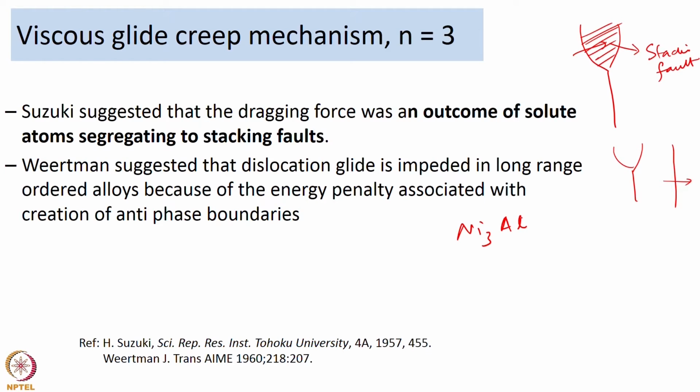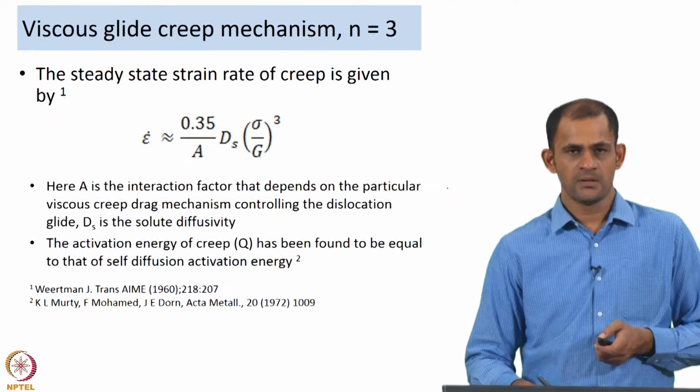The energy associated with the antiphase boundary is, according to Wiertman, the impediment to the dislocation glide. So, these are some of the mechanisms proposed in favor of the viscous glide creep mechanism.